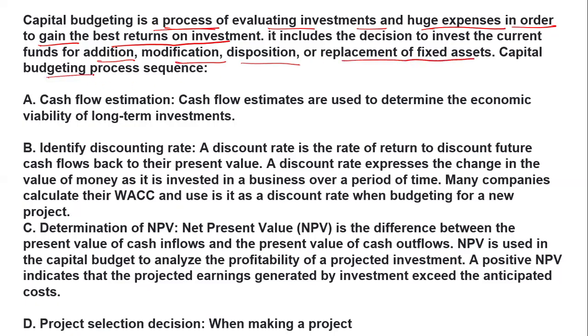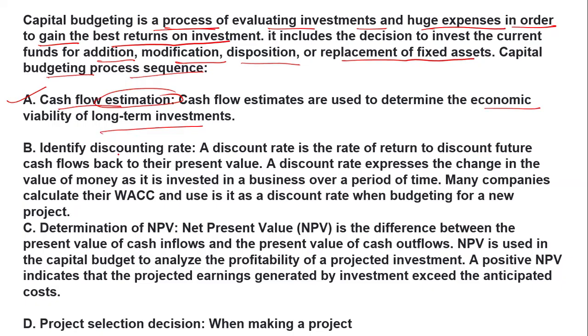The capital budgeting process sequence: the first step is cash flow estimation. The first thing you have to do for budgeting is estimate how much cash flow you have. It is used to determine the economic viability of a long-term investment.